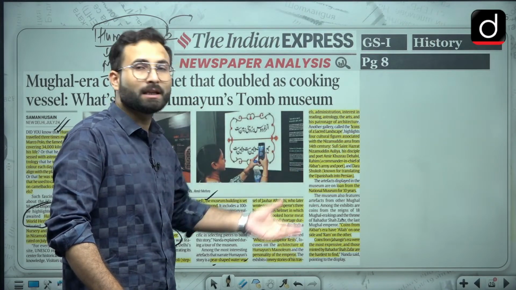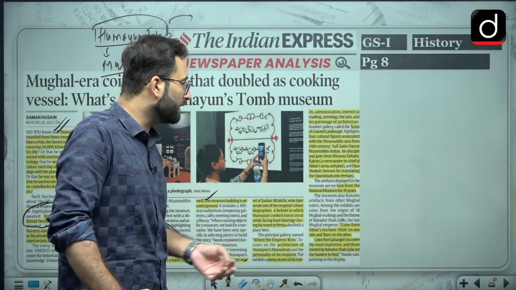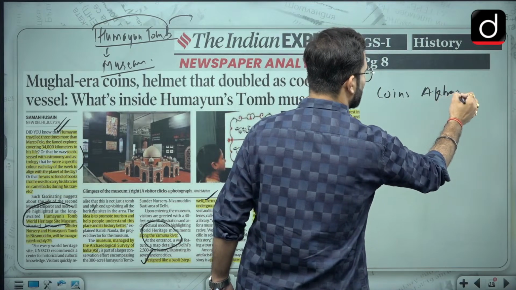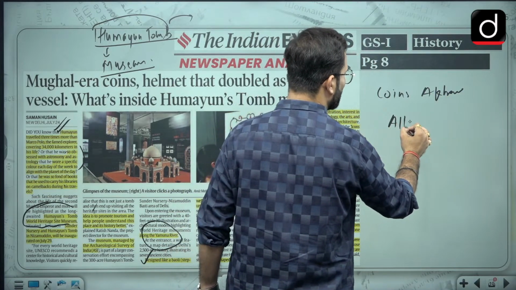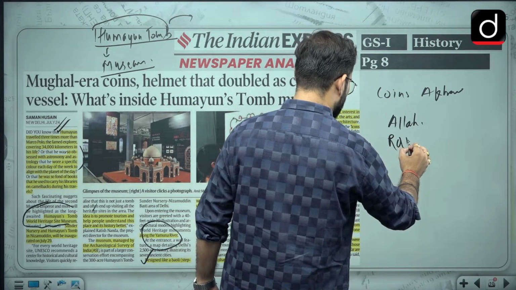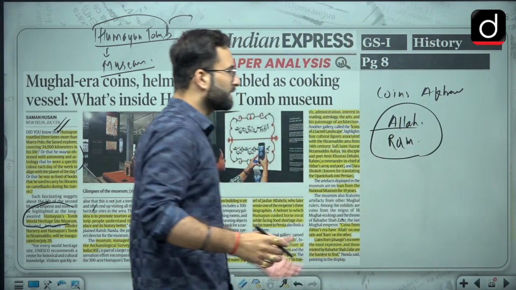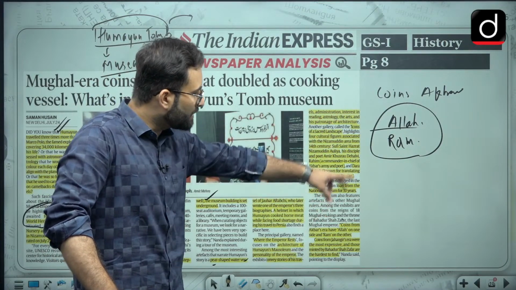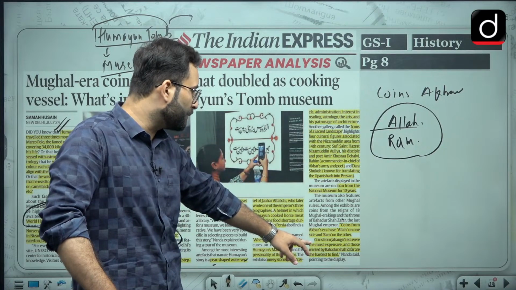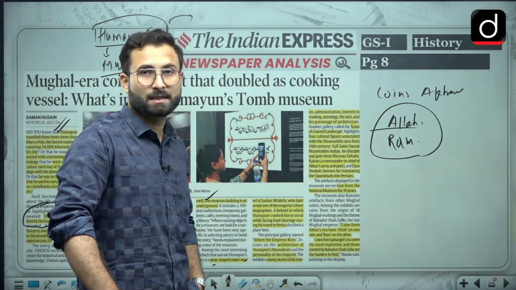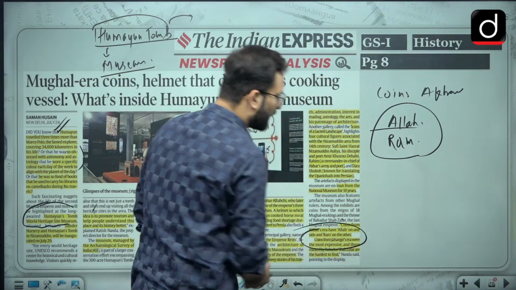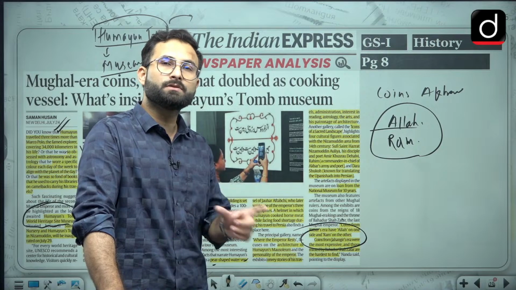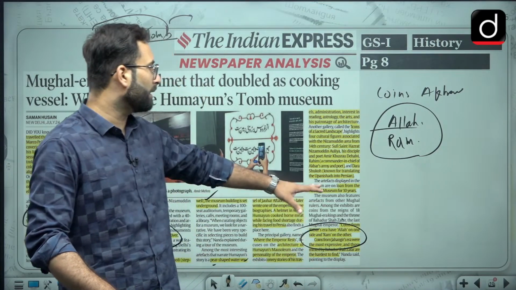Other Mughal artifacts have also been added over here. So they have actually used coins from the Akbar's era, and on these coins, one side they have Allah written, and on the second side they have written Ram. Okay, so that is an example of secularism which Akbar had, or the kind of tolerance Akbar had at that point of time. Okay, so that particular coin has been kept inside that museum, and coins from Jahangir's era were the most expensive coins. Okay, so you can remember this particular fact over here. And when we are talking about the coins from the Bahadur Shah Zafar's reign, these were quite rare to find, and that is why they have kept this particular coin in this museum.